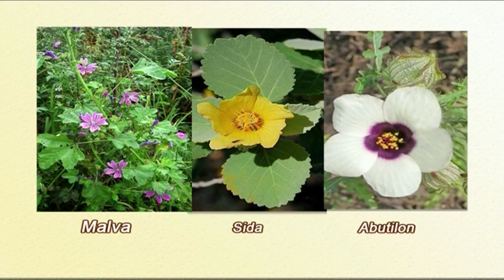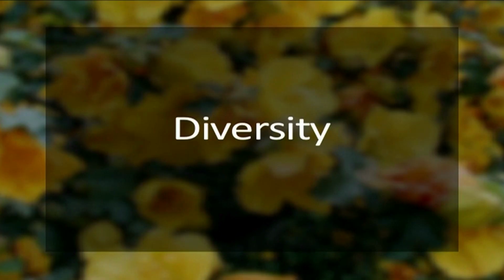Another subclade within this Malvoideae is represented by genera such as Malva, Sida, Abutilon. They have schizocarpic fruits, and they have only 1 or 2 ovules per carpel, and also they have lost the apical teeth on the staminal tube. Now let us discuss the diversity in the family Malvaceae.